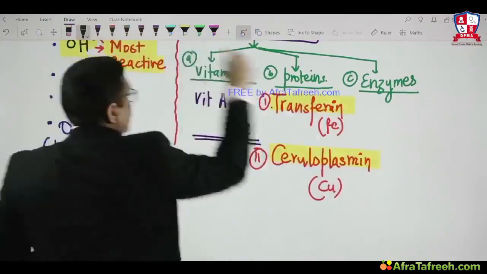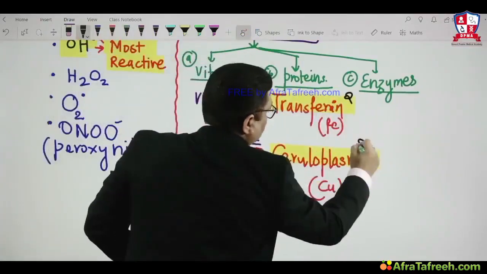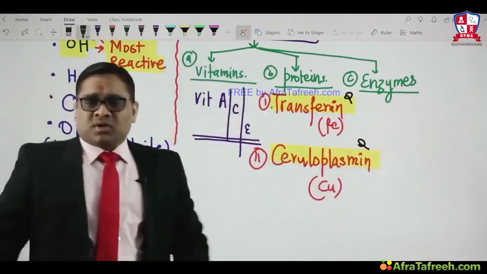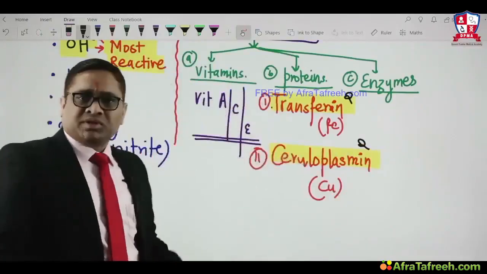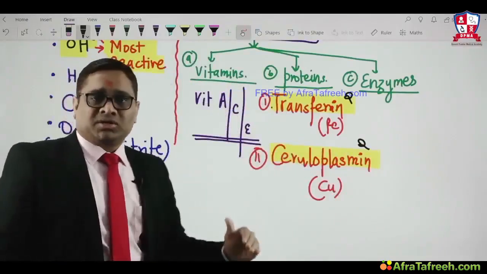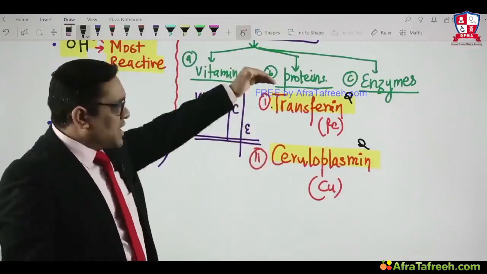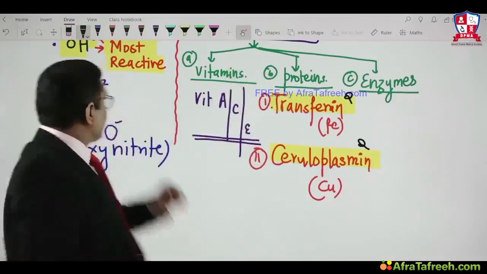These were All India questions in 2017 and 2016, right? Which of the following carrier proteins is an antioxidant? Both of the above are carrier proteins which will be antioxidants. Ceruloplasmin for copper, transferrin for iron, right?